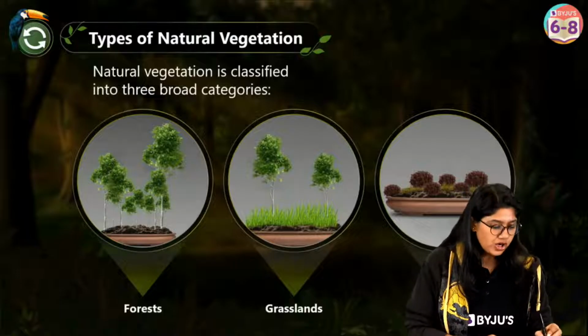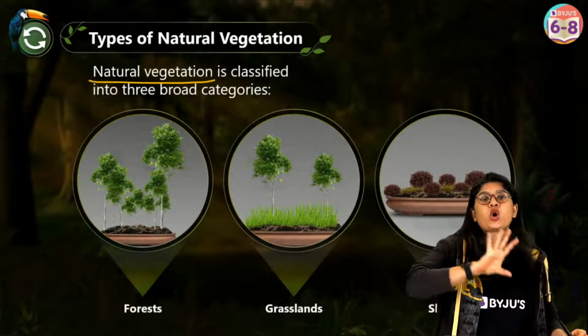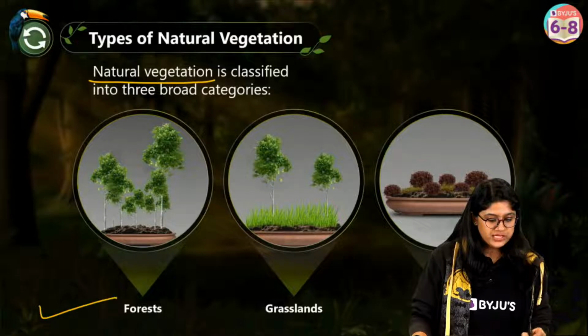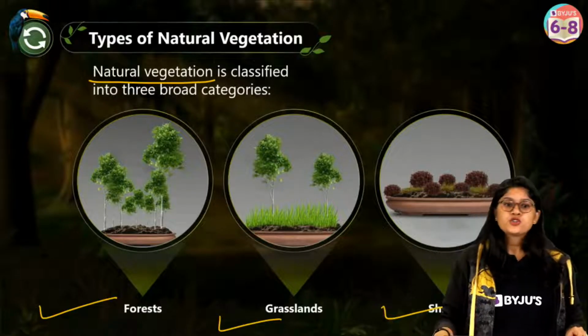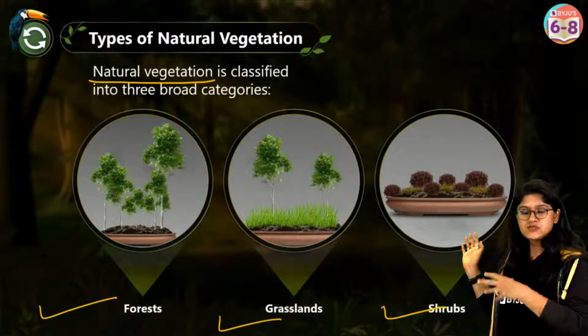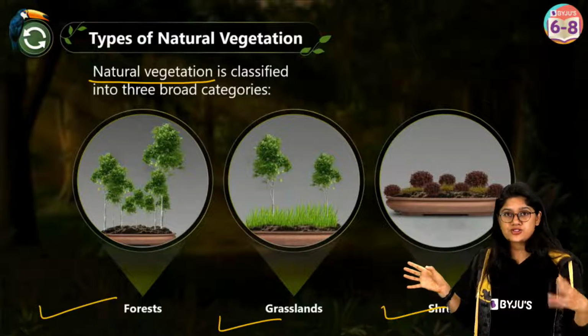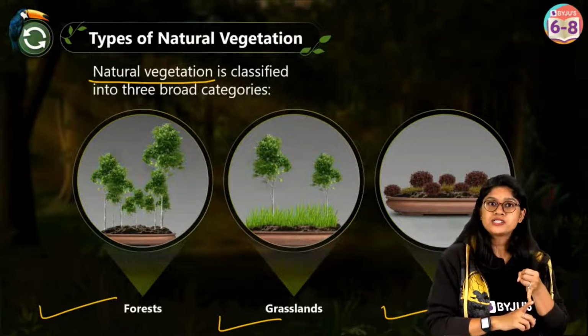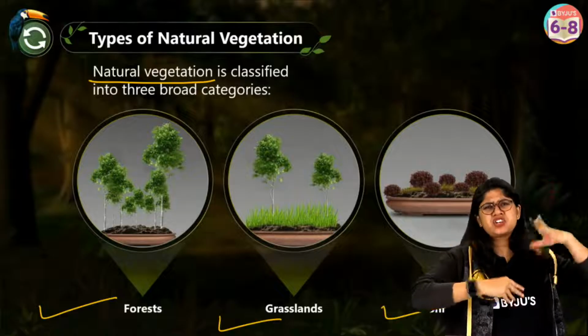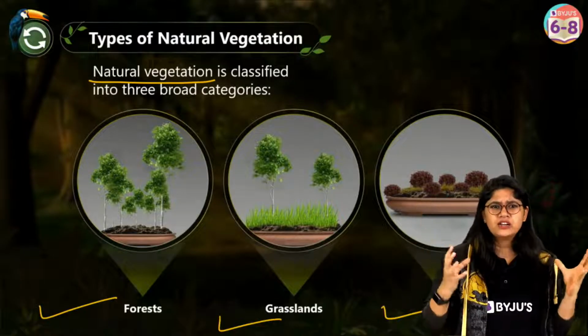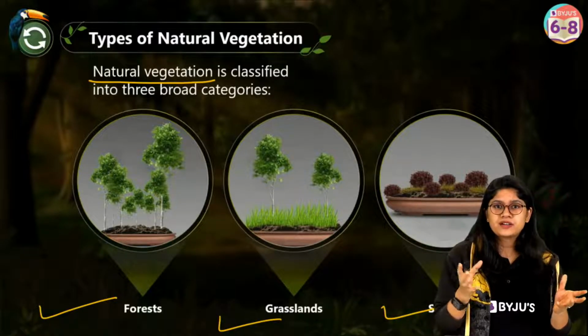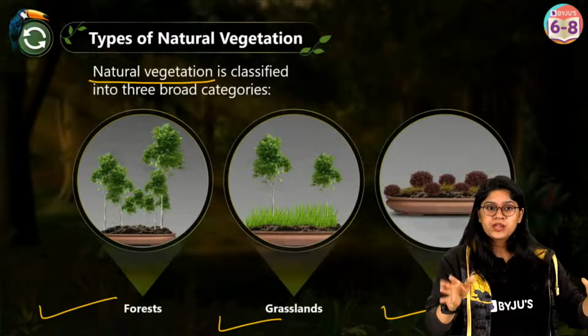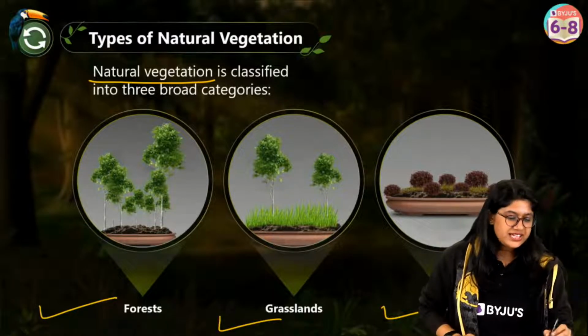Now let's talk about the natural vegetation, and as all of you were saying in the very beginning, when we talk about the natural vegetation we have 3 broad categories of it. We have forest, we have grassland and we have shrubs. In the forest, we have a thick forest, right? Big trees are there, a huge jungle, and of course it covers a very large land. And of course we have the dense forest.